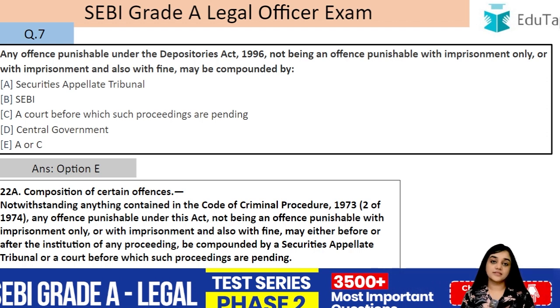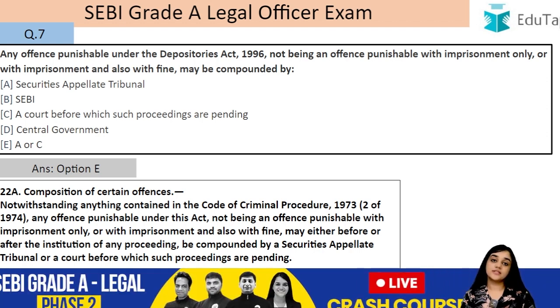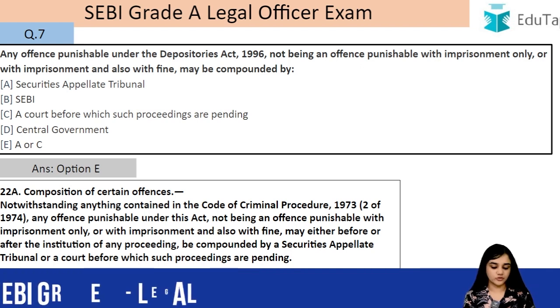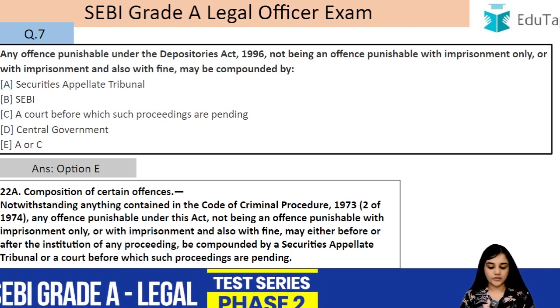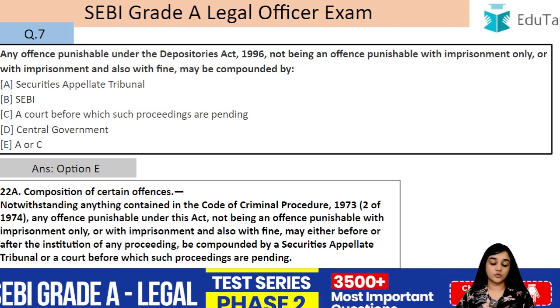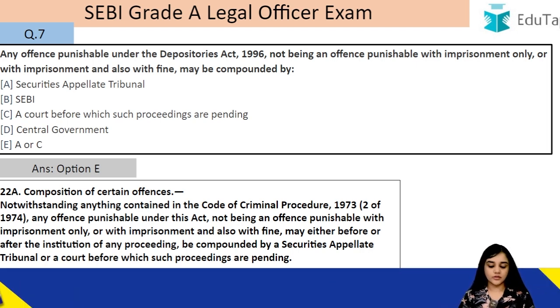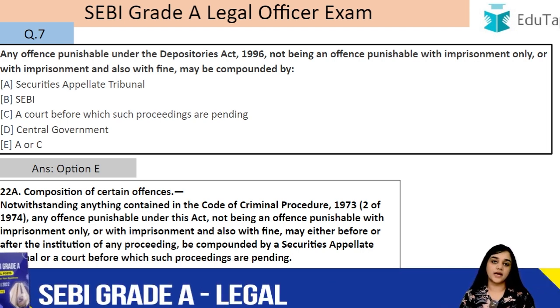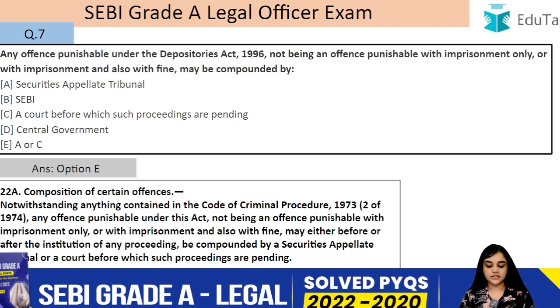So, if it is any such offence that has a punishment of imprisonment and fine, they cannot be compounded, but any other offence that is punishable with any other punishment may, either before or after the institution of the proceedings, be compounded. And who has the power to compound this? It is the SAT, that is the Securities Appellate Tribunal, or the court before which those proceedings are pending. So, that is why the answer was A or C, that is option number E.